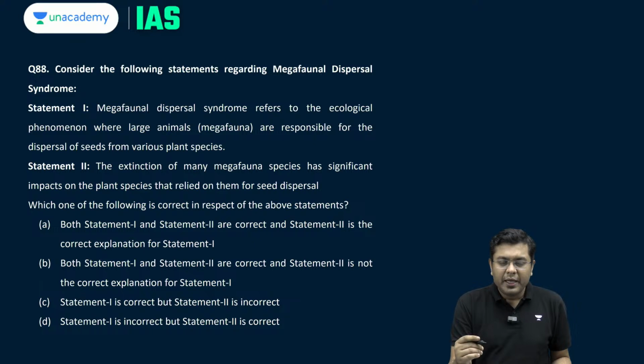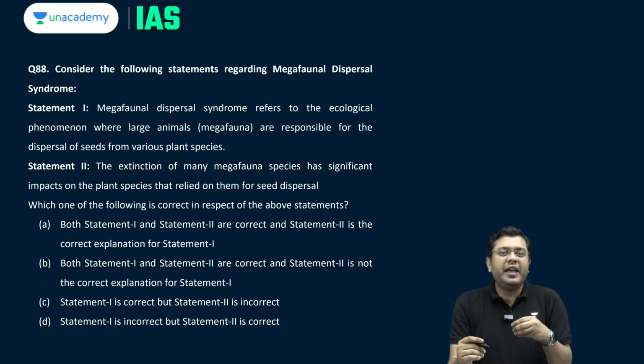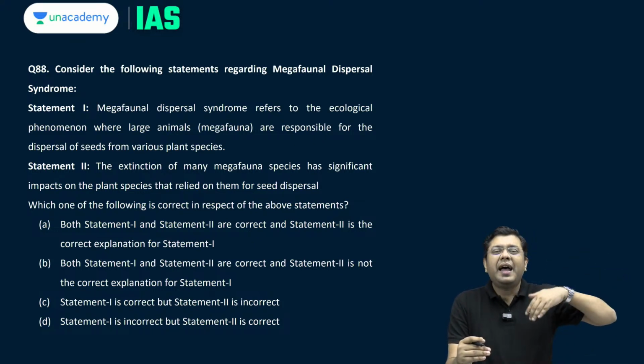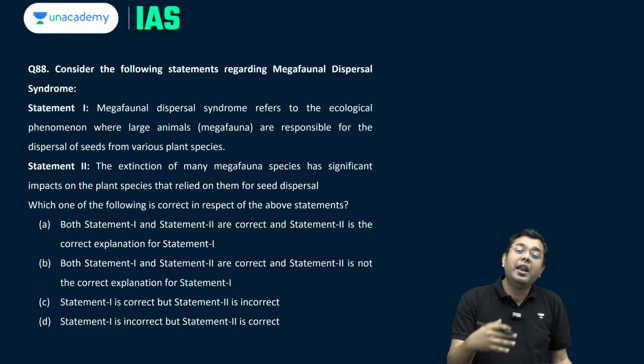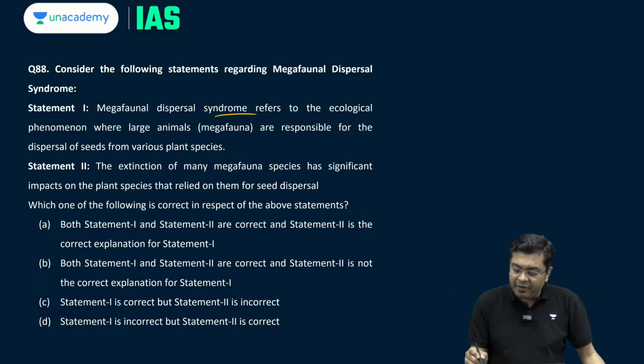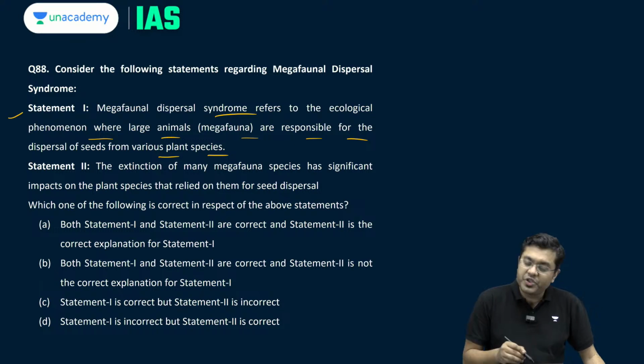These megafaunal species are very vital in spreading the seeds of the trees, because they travel through large distances and help in dispersal of the seeds, allowing for their germination. So, megafaunal dispersal syndrome refers to the ecological phenomenon where large animals are responsible for the dispersal of seeds from various plant species.